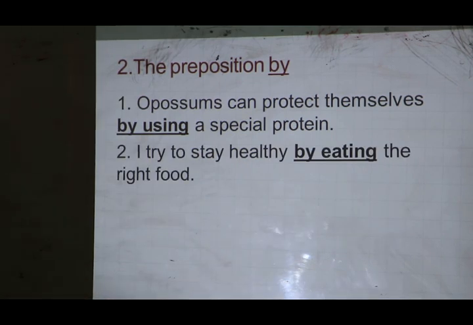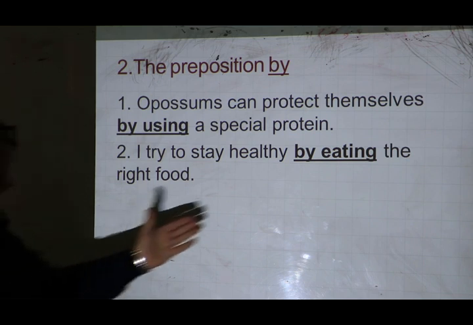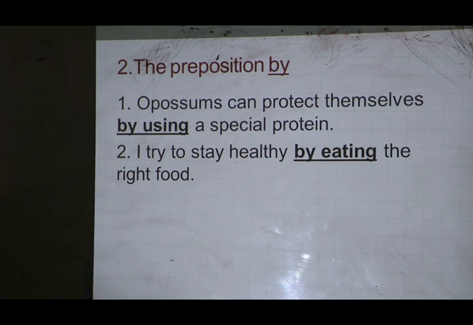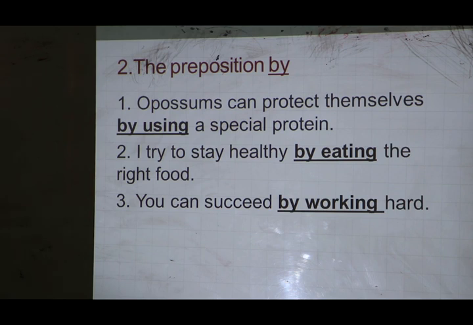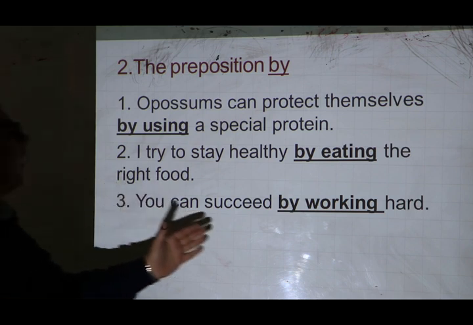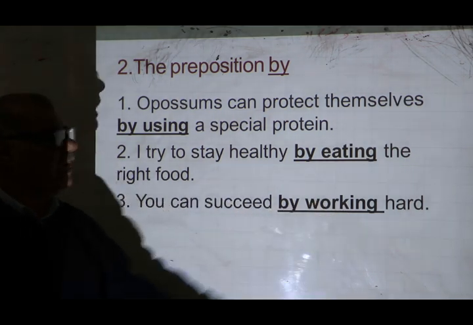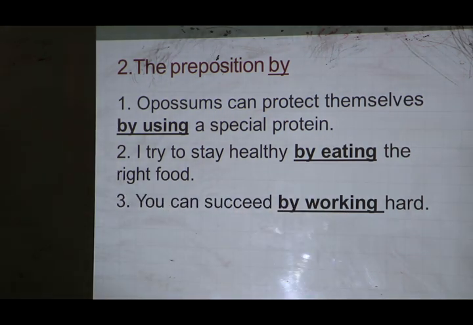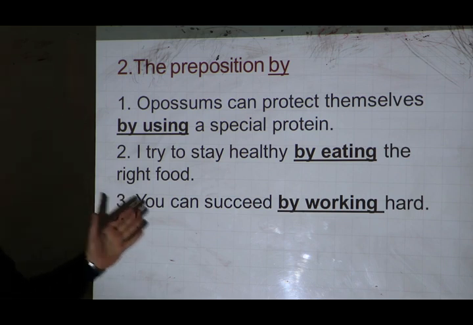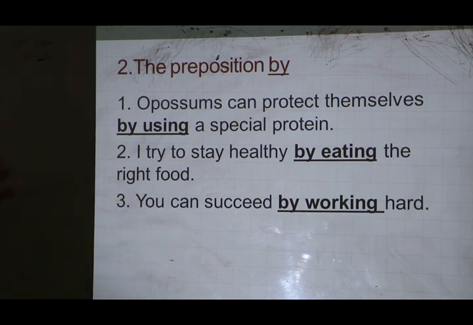Look at the second sentence. I try to stay healthy by eating the right food. How do you try to stay healthy? The answer is by eating the right food. The third sentence. You can succeed by working hard. How can we succeed? You can succeed by working hard. So here by is followed by the ing form and it is used to describe the action.